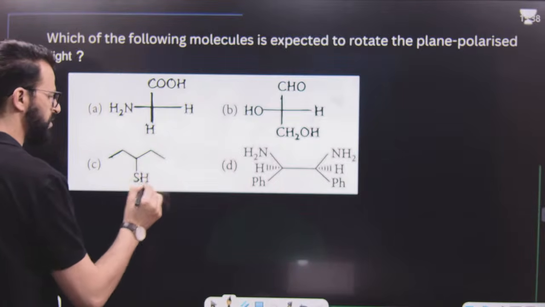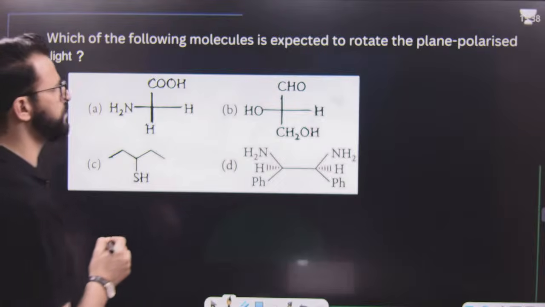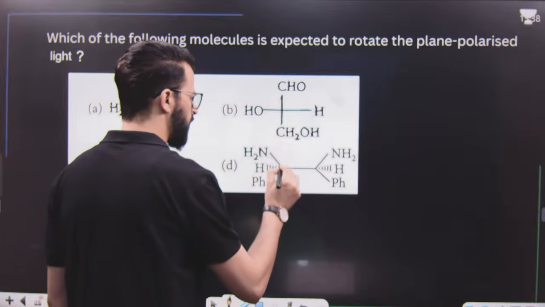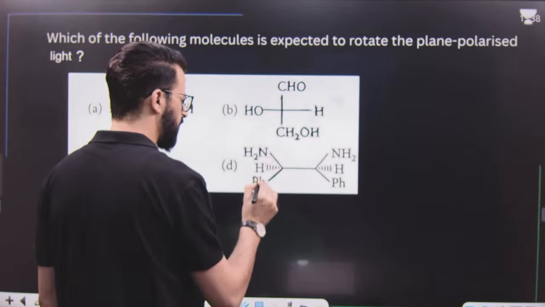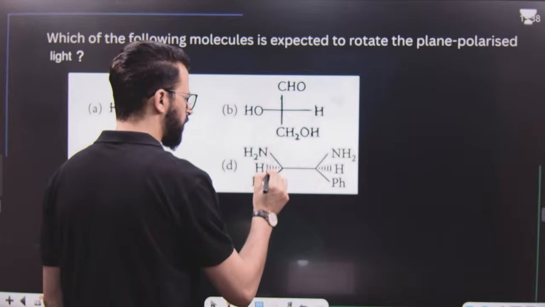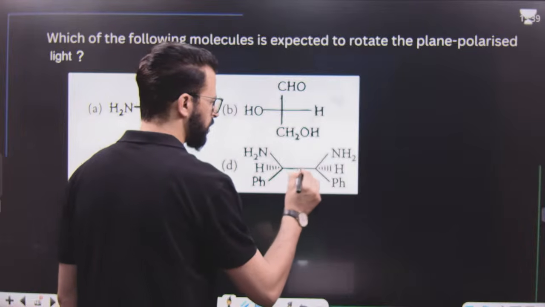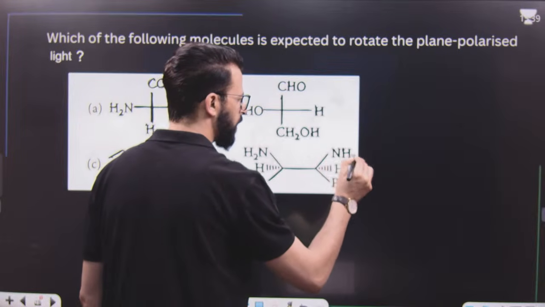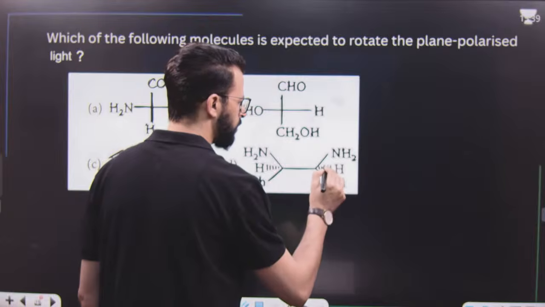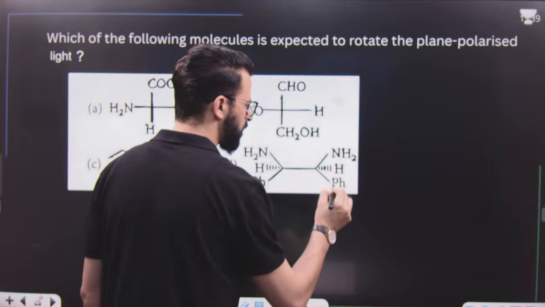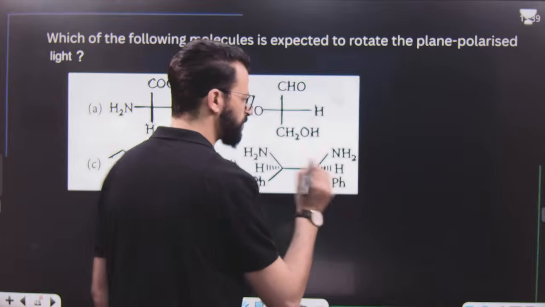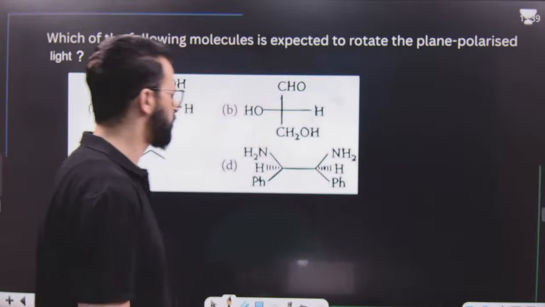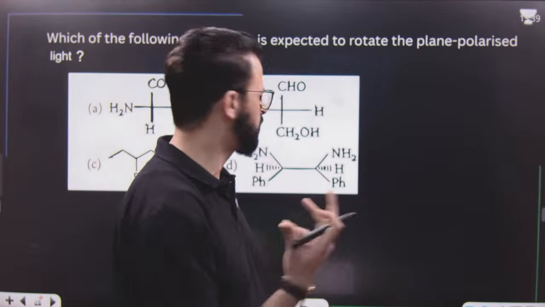Question says, which of the following molecules is expected to rotate plane of polarized light? You should know that any compound which rotates plane polarized light is basically a chiral compound. That means a compound which can rotate plane of polarized light in any direction is an optically active compound. So you have to find the optically active compound. In general, most of the time chiral compounds are optically active, except amines in which amine inversion takes place, and similarly carbanion in which there is one chiral center, but because of inversion it is optically inactive.